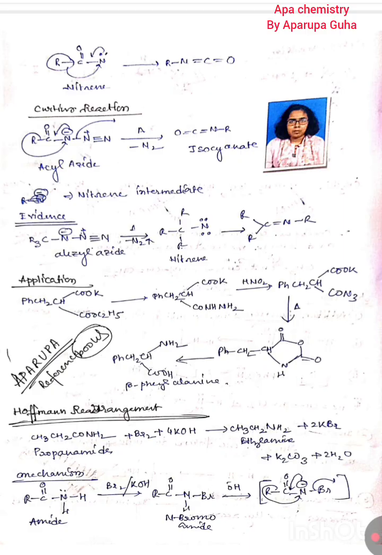Similar thing can also happen from nitrene. Nitrene itself is not a good stable compound. Okay, so that's why it can be rearranged and produces a more stable compound, that is isocyanate. Okay, how? This lone pair goes this way and this alkyl group goes this way.